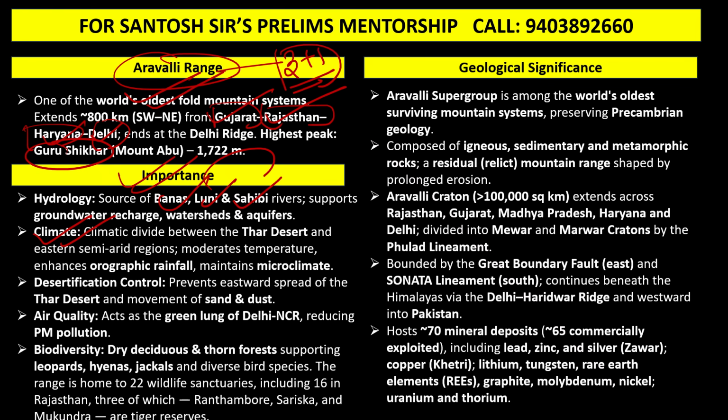Basically it stops the desertification from spreading towards the NCR region. It is also called the lung of NCR because the trees in the Aravalis reduce the effect of pollution. And last but not the least, a lot of biodiversity is found in Aravalis. For example, we can see leopards, hyenas, jackals, birds, and there are 22 wildlife sanctuaries in the Aravali range. Out of this, the three important tiger reserves located in the Aravalis are Ranthambore, Sariska, and Mukundra.